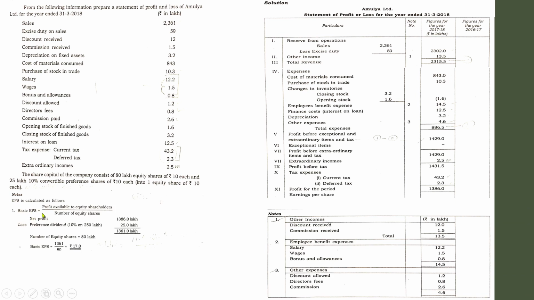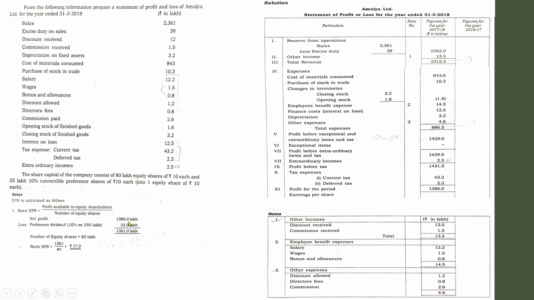Basic EPS means profit available to equity shareholders divided by number of equity shares. So here profit is 1386, but in the question it is said that a certain category of preference shares are there and we have to provide dividend to the preference shares. After considering the dividend of the preference shares, the remaining amount can only be distributed to equity shareholders.